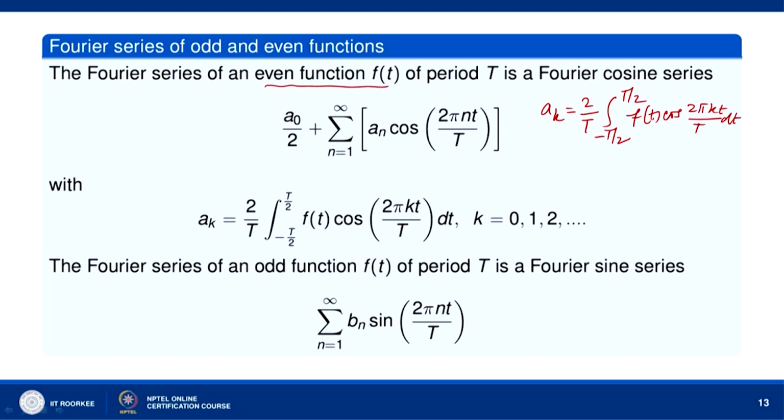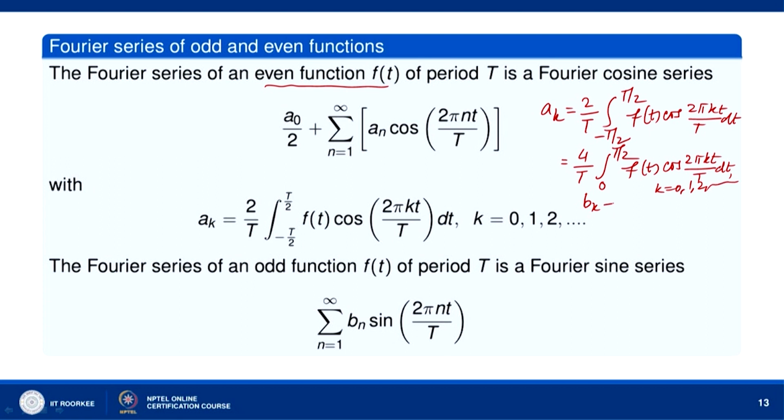Okay. f is an even function, cosine function is also even, so their product is even. So, we get 2 times the integral from 0 to T/2, so we get 4/T times the integral from 0 to T/2 of f(t) cos(2πkt/T) dt, while b_k, this will be true for all k equal to 0, 1, 2 and so on.